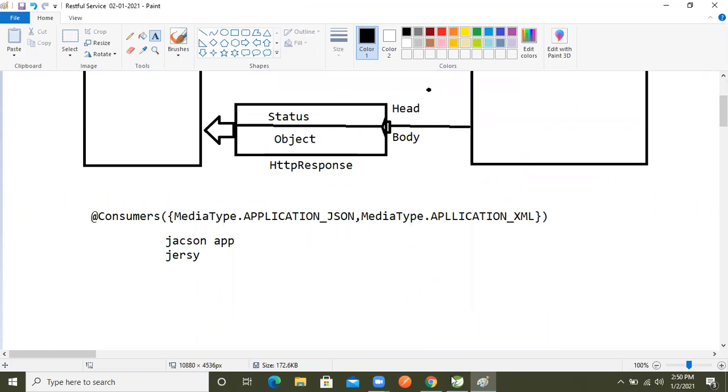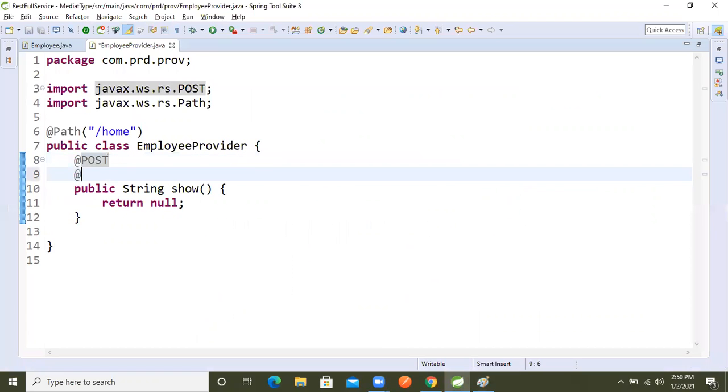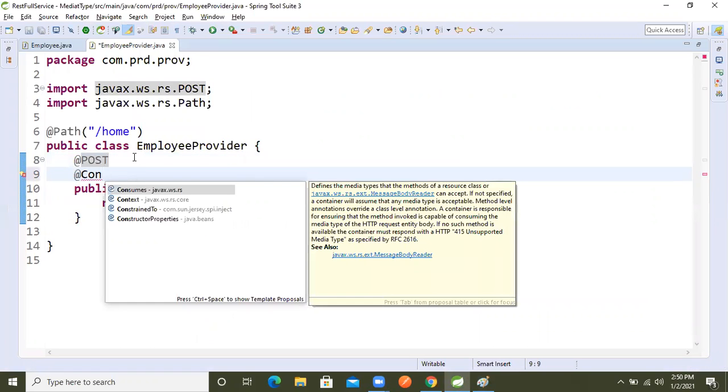So now here we will take @Consumes annotation. After that, media type.